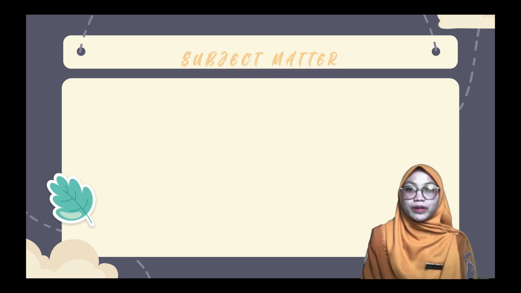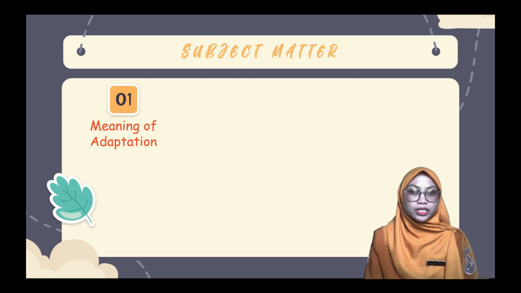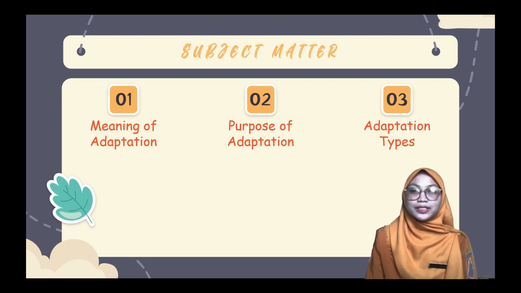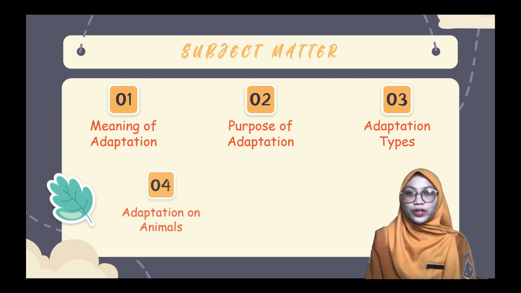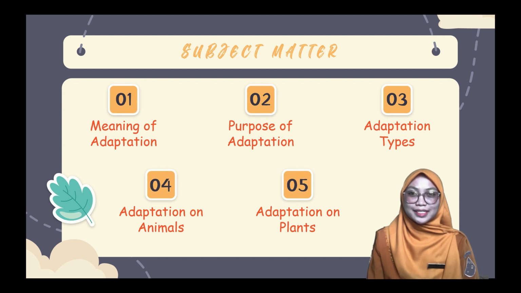The subject matter that we will learn today is, first, meaning of adaptation. Second, purpose of adaptation. Third, adaptation types. Fourth, adaptation in animals. And fifth, adaptation in plants.